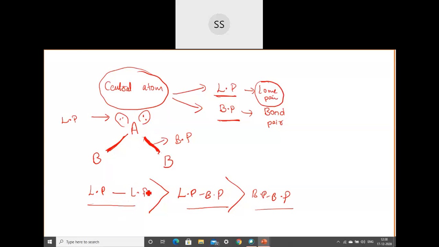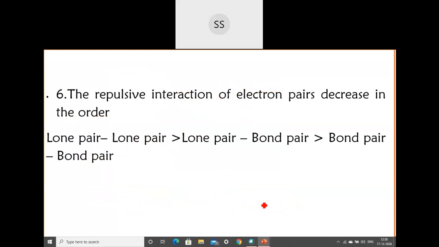If two lone pairs are there, repulsion will be highest. If one lone pair and one bond pair is there, it will be less. If bond pair and bond pair is present, then it will be still lesser. So the repulsive interaction of the electron pair decreases in this order. Here it is maximum, this will have maximum repulsion, and the last one will show minimum repulsion.